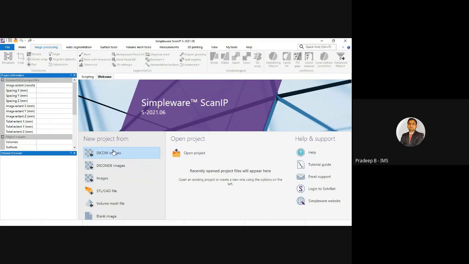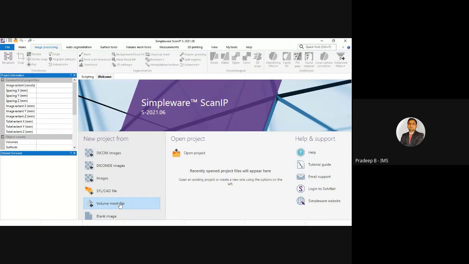Here we can see the new project form. We can start working with DICOM images, for industry purposes, for non-destructive testing and reverse engineering. We can import images that we get from a CT, a micro CT scanner or a nano CT scanner. Then STL and CAD files, and we can also import a volume mesh file.